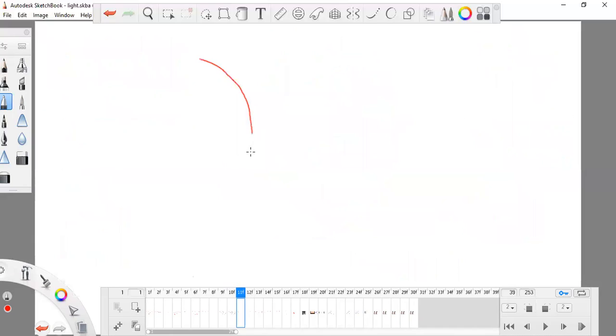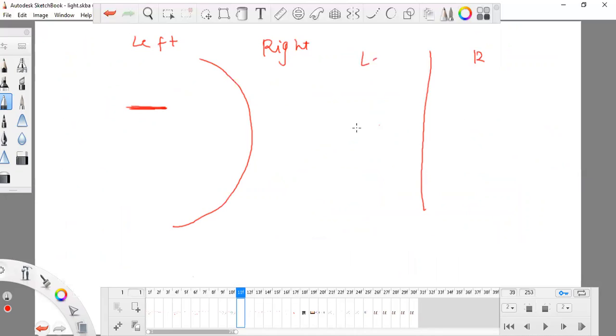This is my concave mirror. This is known as the left side of the mirror and this is known as the right side. Don't forget, if this is the mirror, this is left side and this is right side. So most of the images forming on this concave mirror are on the left side.